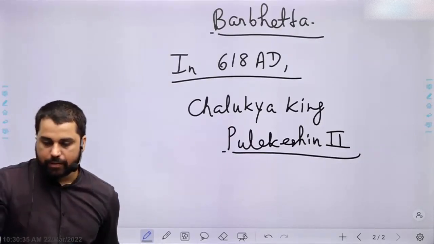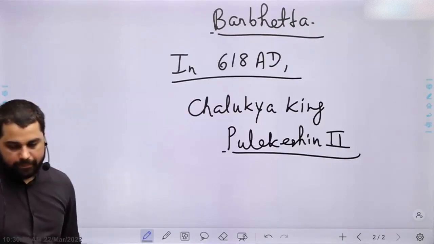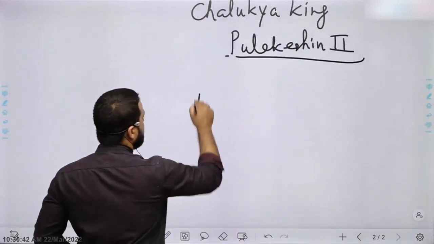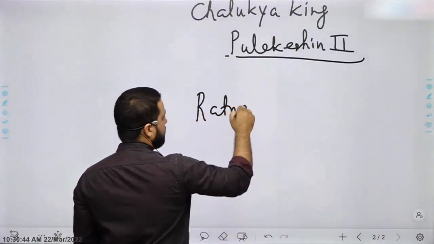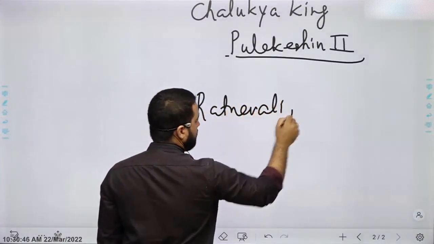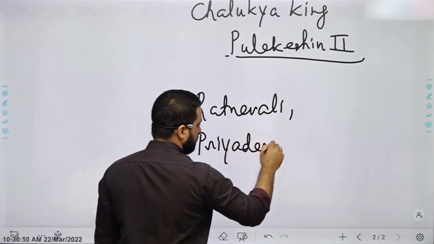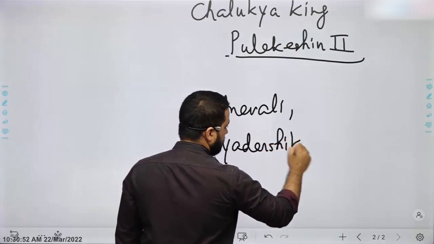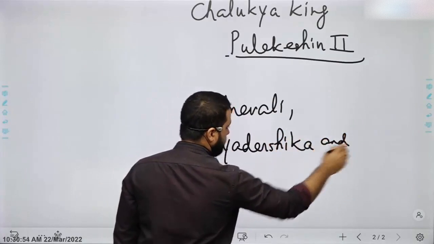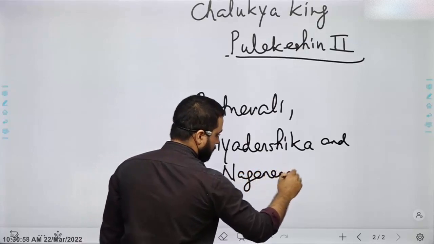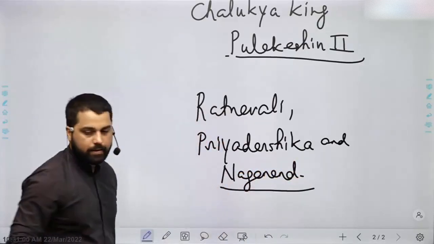He wrote 3 works in Sanskrit: Ratnavali, Priyadarshika, and Naganand.